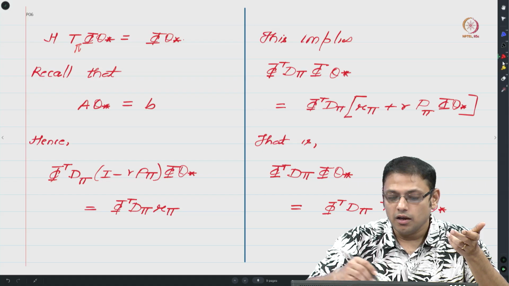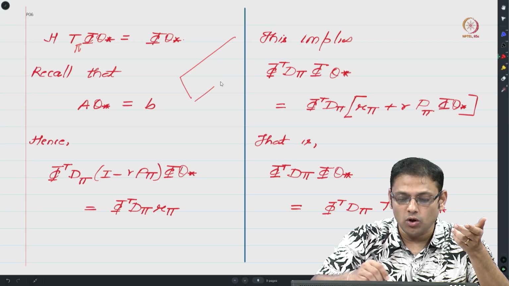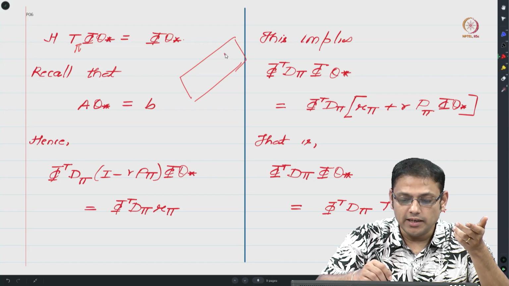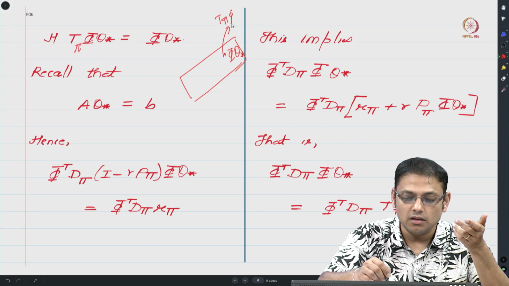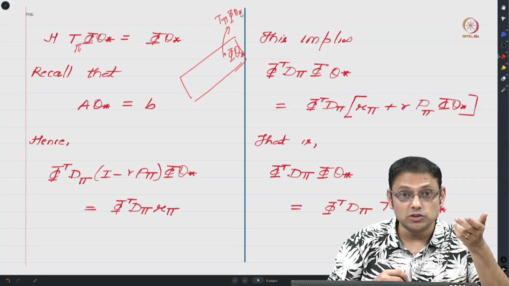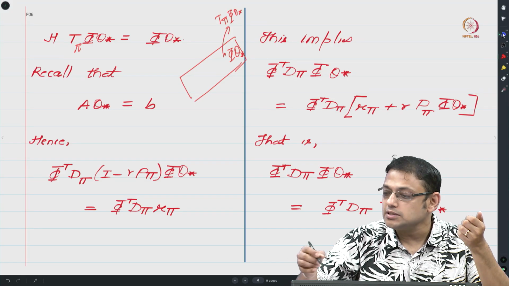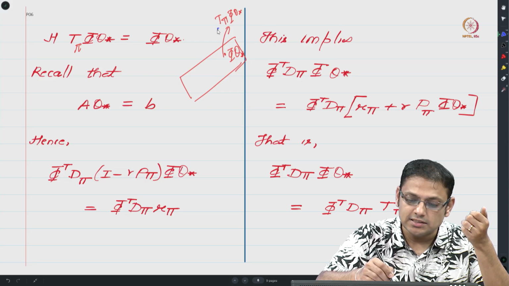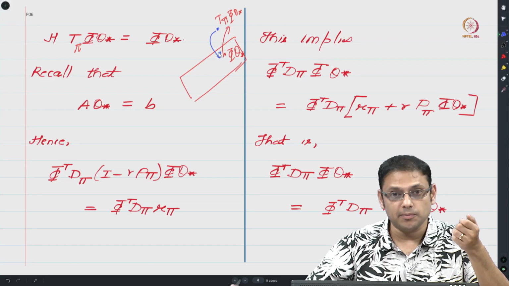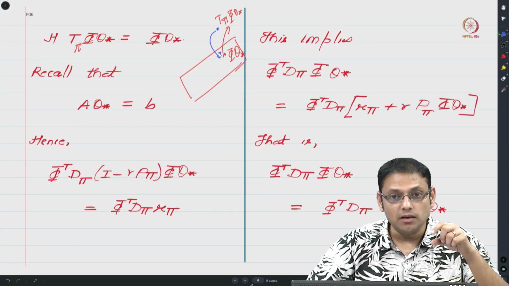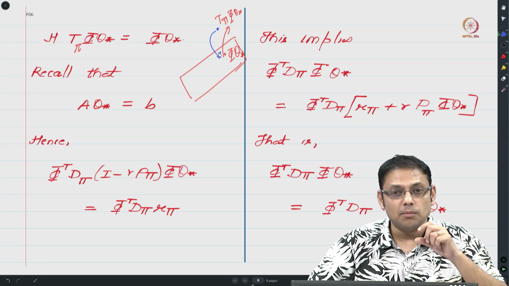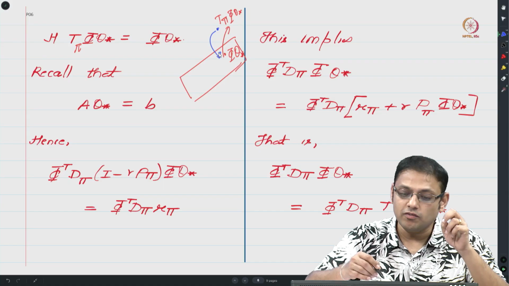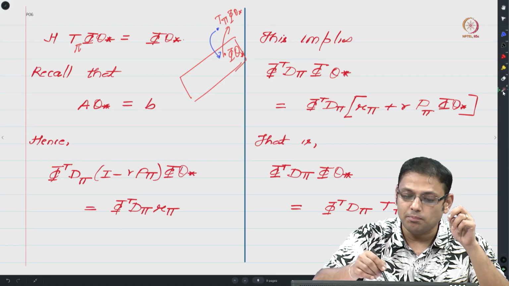So pictorially, if you imagine this to be your column space of phi, phi theta star, let us say, is over here. You apply T pi, it will take you outside the column space of phi, and now what you do is you try projecting this vector back onto the column space of phi, that is, find the expression in the column space of phi that is the best representative of T pi phi theta star.